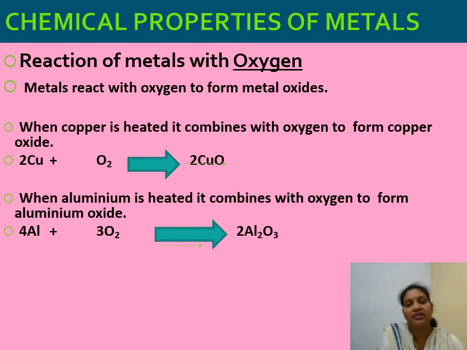Now here are the chemical properties of metals. The first important reaction, which we have already discussed, is the reaction of metal with oxygen. You can see copper plus oxygen gives copper oxide. Then aluminium reacts with oxygen to form aluminium oxide.